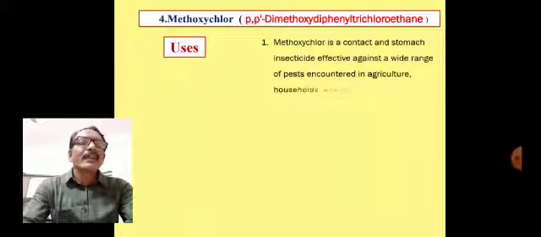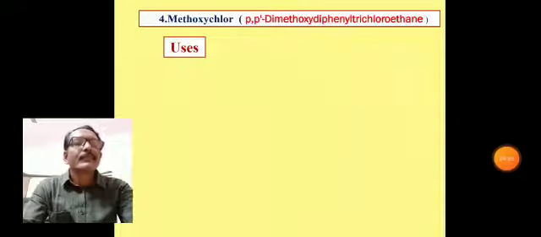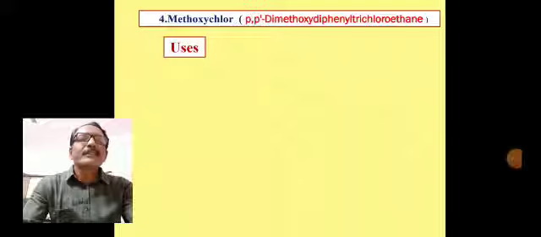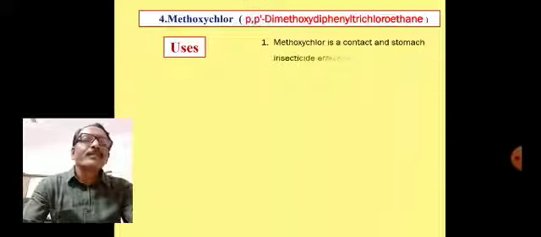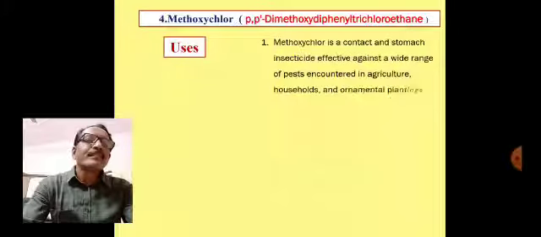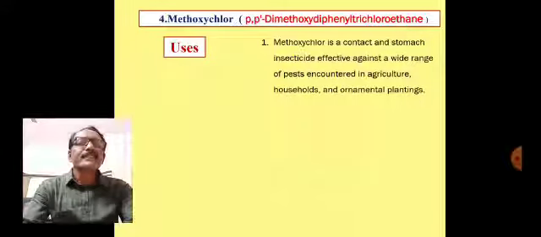Now here we will see the uses of methoxychlor. Uses of methoxychlor are very simple again. It is nothing but again one of the important insecticides.